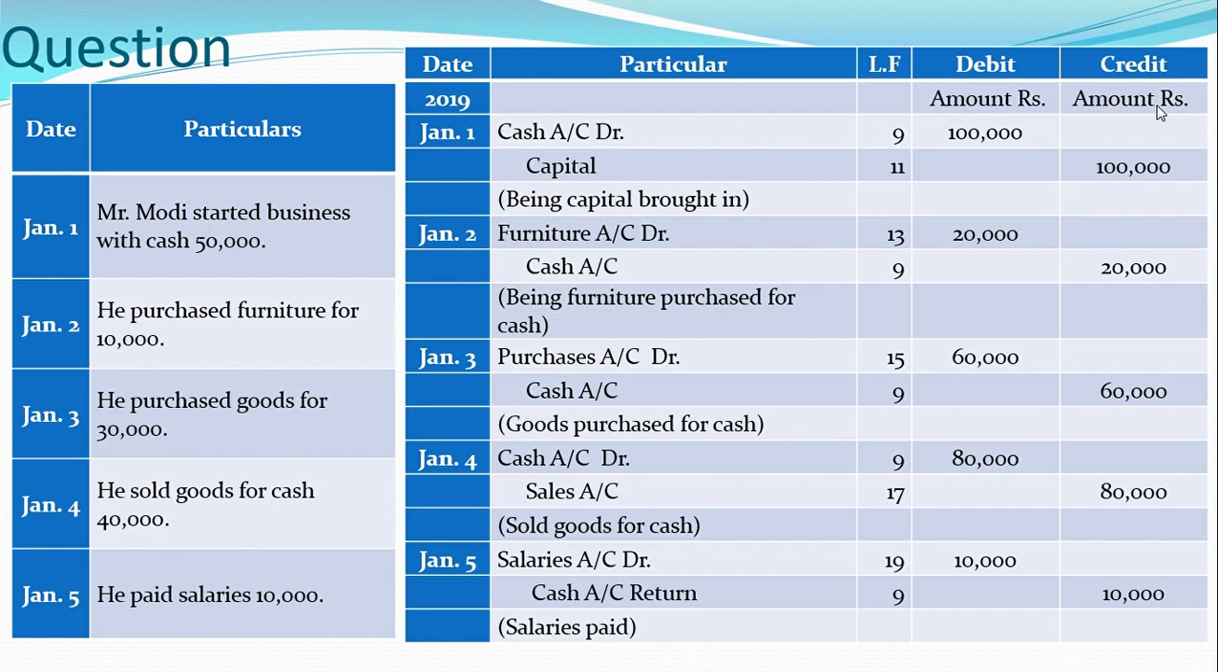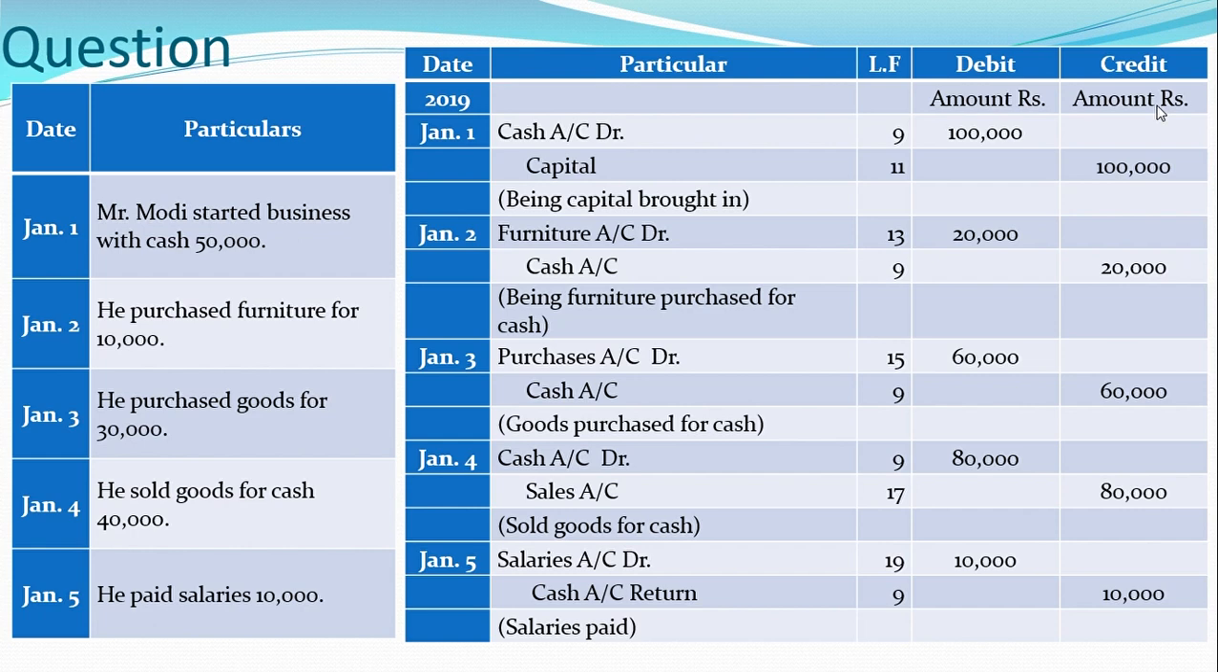All right. So talking about the purchase of furniture, furniture is coming in the business and it is purchased for cash, so therefore cash is going out, so entry would be furniture account debit to cash. Then he purchased goods, which means purchases of goods are coming in and against cash, so cash is going out. Debit what comes in, credit what goes out, and purchases account debit to cash account.